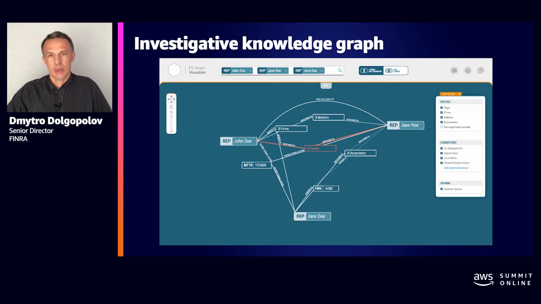We learned very quickly that there is no single way to present a knowledge graph. Some people look for hierarchical structure. Some people like the nodes and edges. Some people just like good old tables. So we licensed a framework and visualization library that allows us to pick any presentation that the user wants.